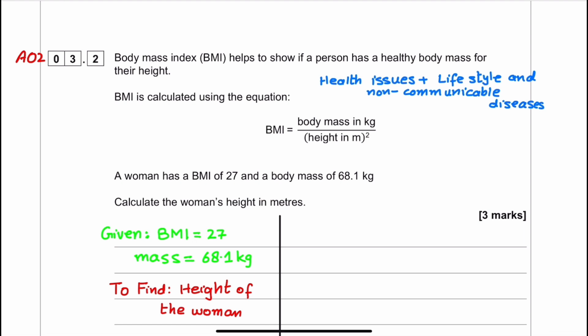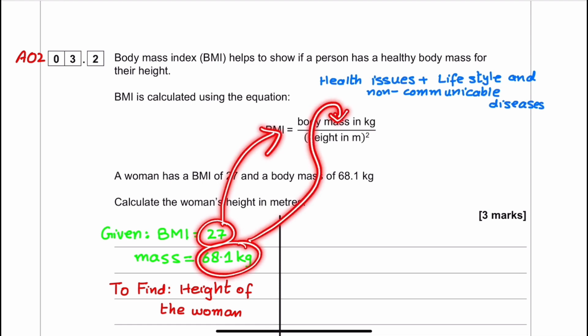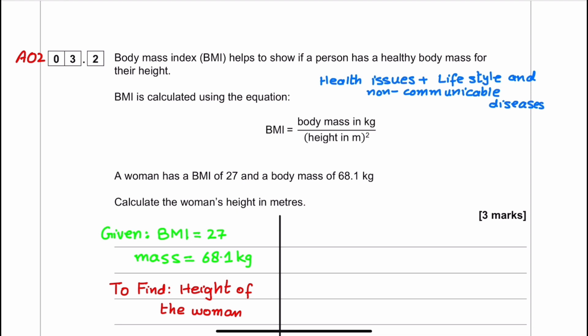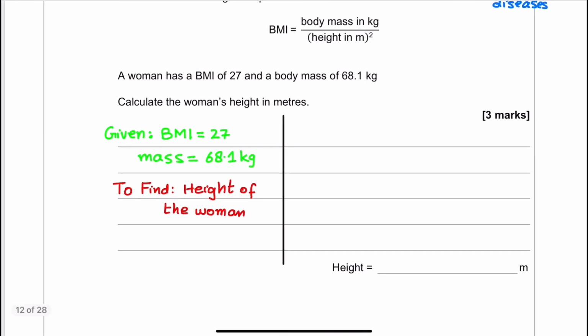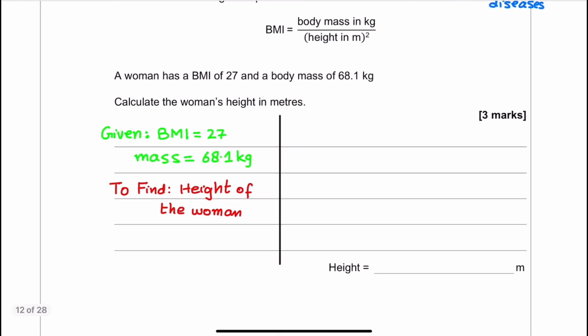It's a 3 mark question, so we need to substitute the values first, the BMI here and the mass here. So the steps are: 27 is equal to 68.1 over height square.